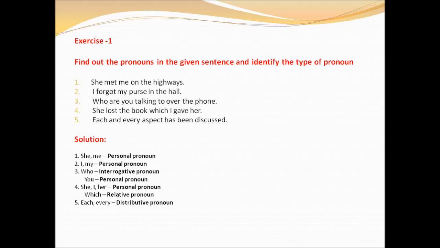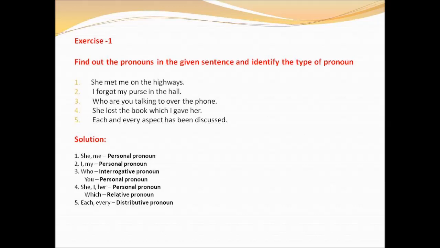Exercises. First exercise, you have to identify the pronoun in the sentence and mention what type of pronoun it is. Now look at the examples. She met me on the highways. So, which is the pronoun here? Yes, it is she and me. What type of pronoun is it? It is a personal pronoun. Okay, children.